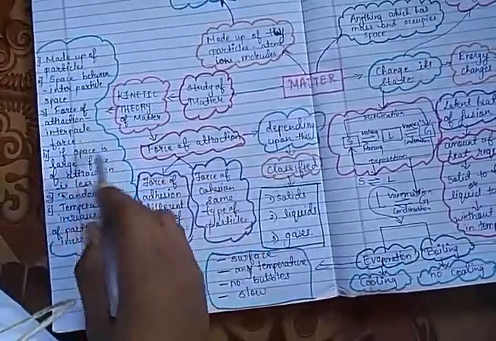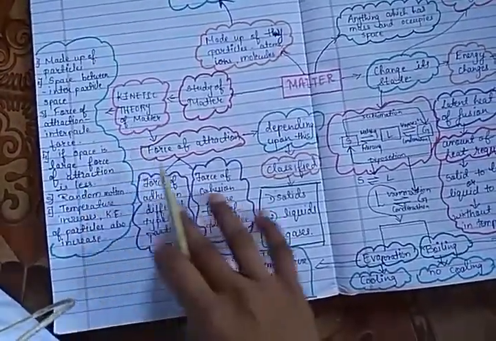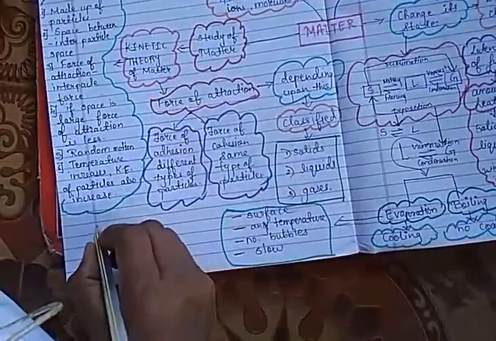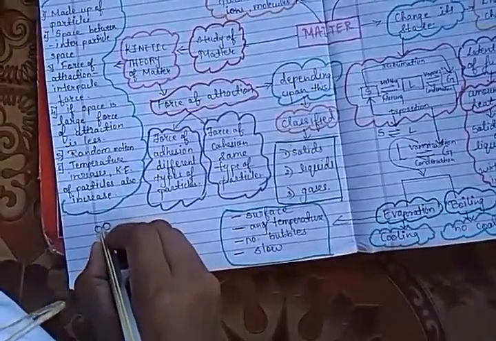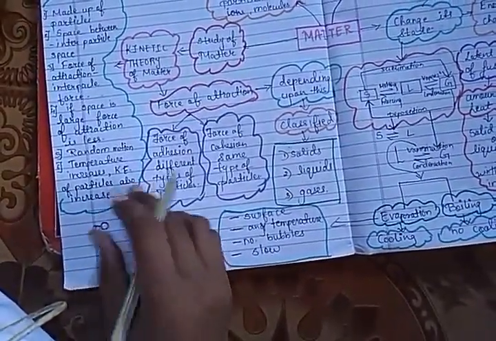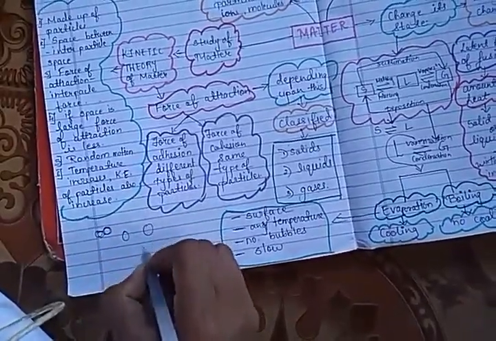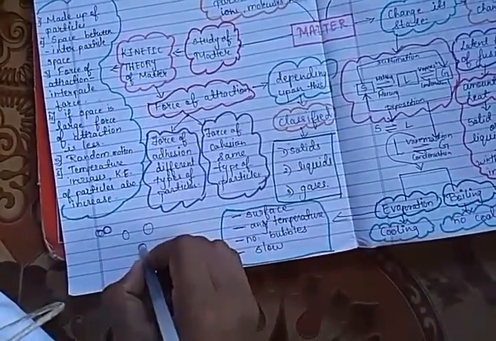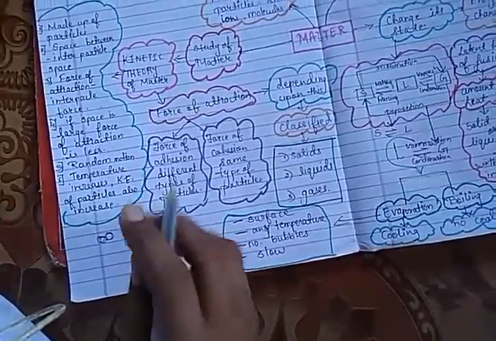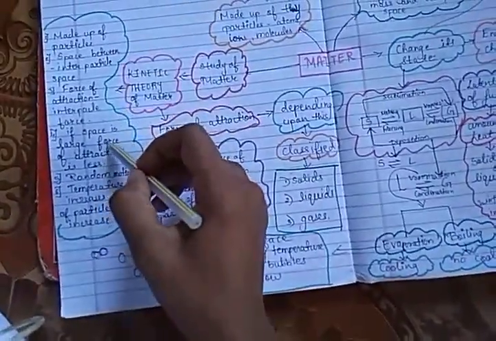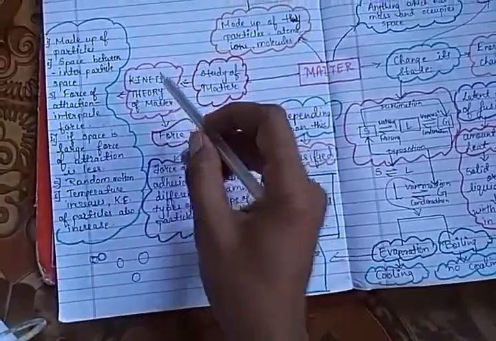If the space is large, the force of attraction is less. For example, see, these are two particles where the space is very less. So the force of attraction will be strong. But if the particles are placed apart, the space is large. So the force of attraction is less. This is the fourth assumption of kinetic theory of matter.